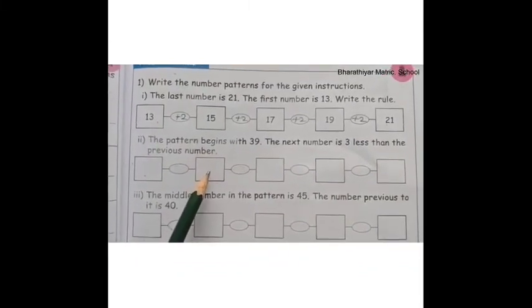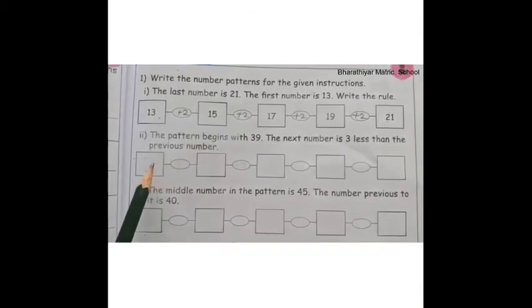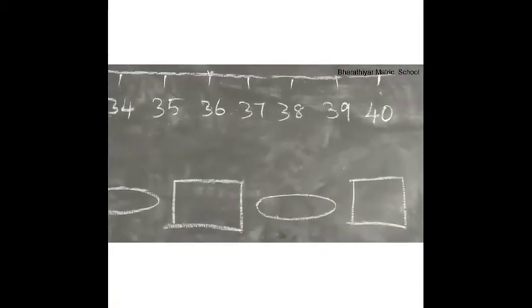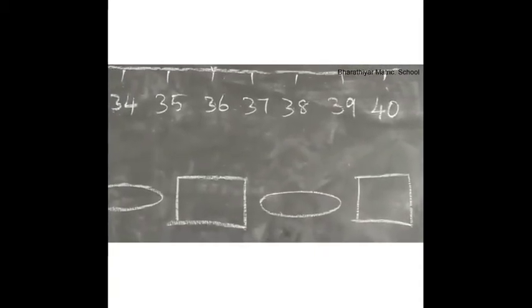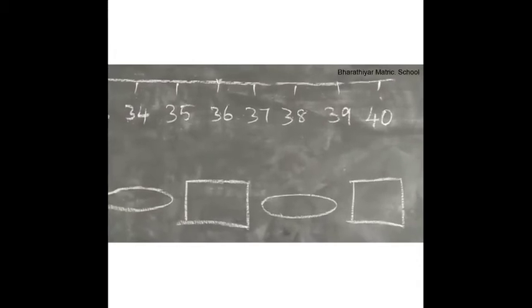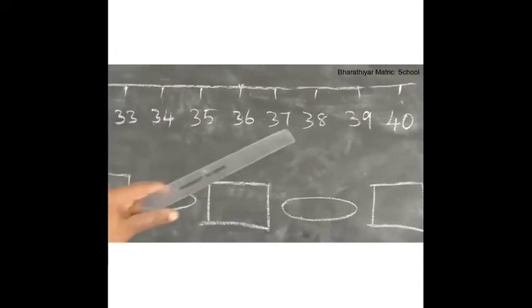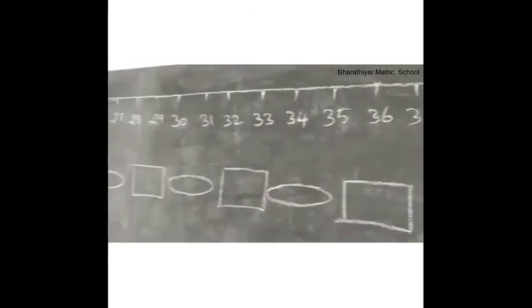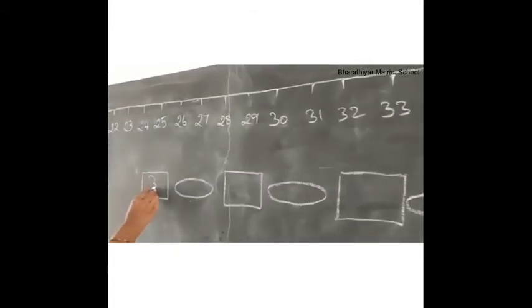Children, the next number is 3 less than the previous number. This is the number line from 20 to 40. Using this number line, we are going to find the rule for this sum. Children, the question is, the pattern begins with 39. So, write 39 here. 39.